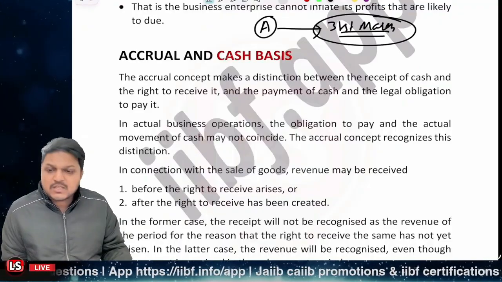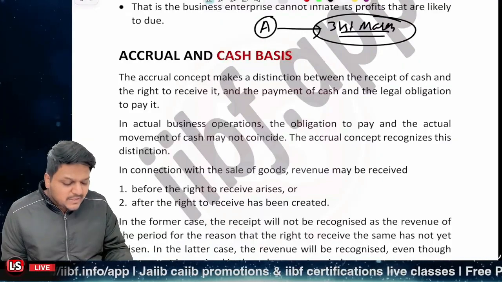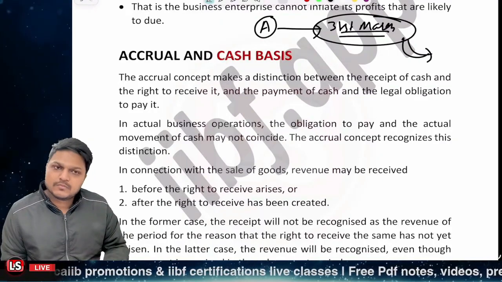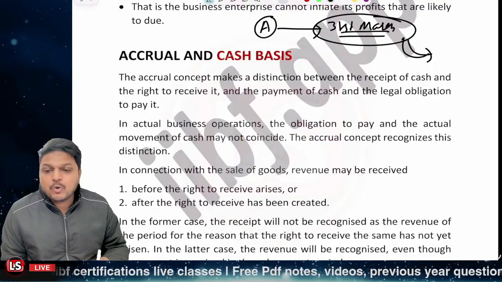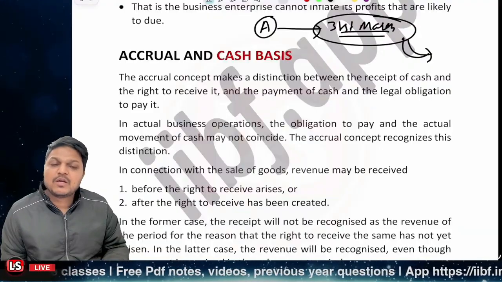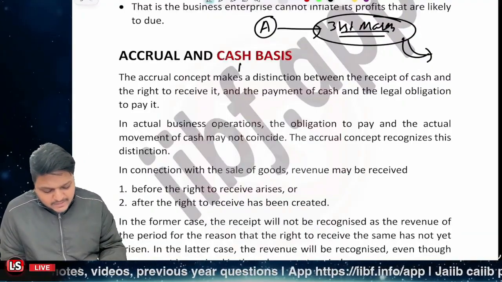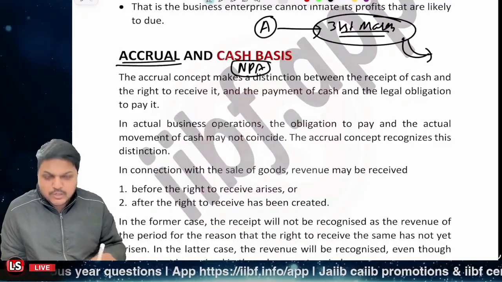He has not paid the installment yet, but you can still consider that amount in your revenue. But if it was an NPA, then only the actual amount that you receive will be considered as your revenue, otherwise not. So for non-performing assets, cash basis accounting is followed, but otherwise banks follow accrual basis accounting.